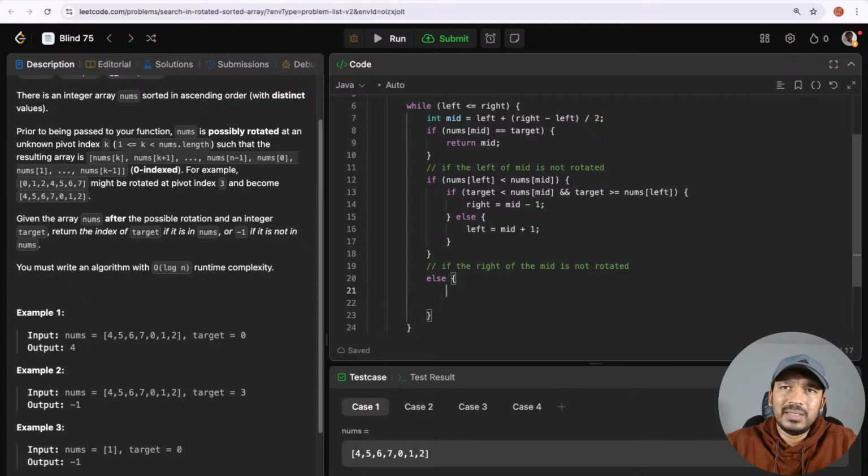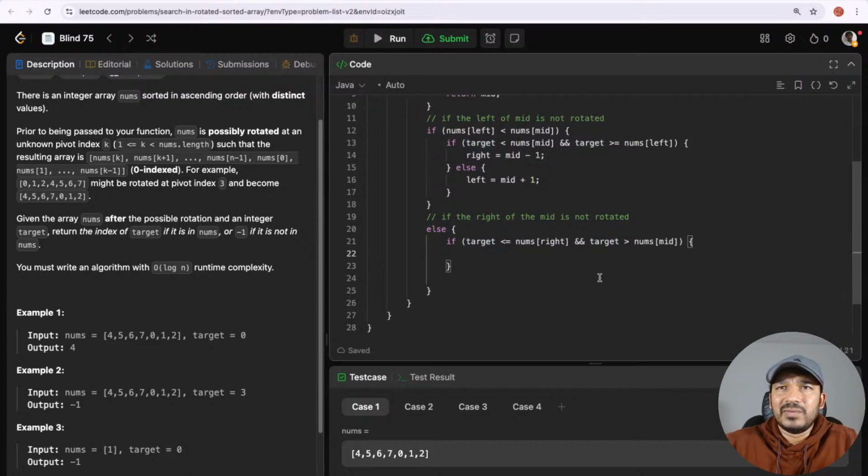Then we ask if target is less than or equal to nums of right, and target is greater than nums of mid. We are not checking greater than or equal to because we already checked for equality with nums of mid. If that was the case, we would have returned it anyway.